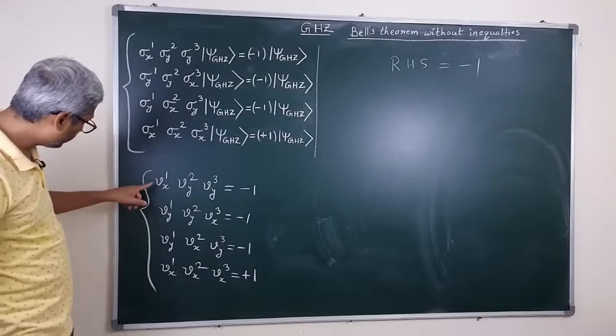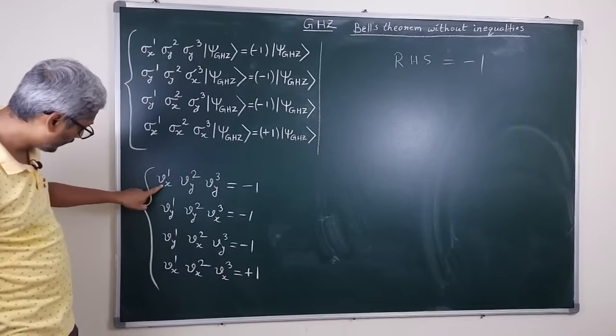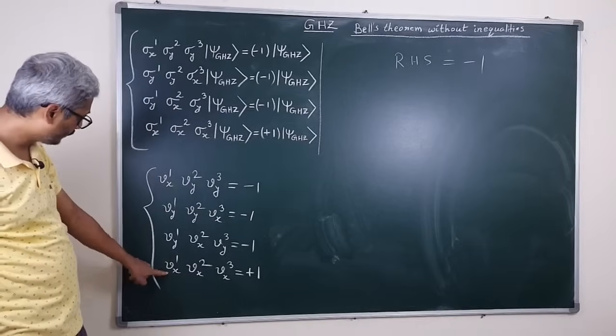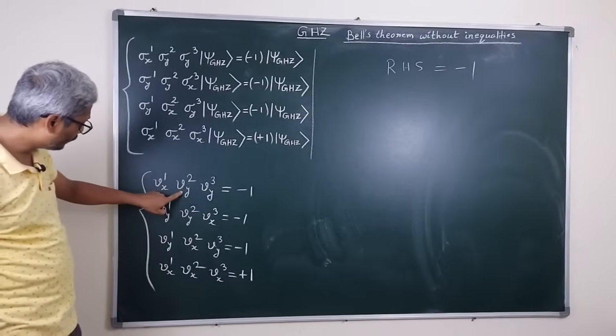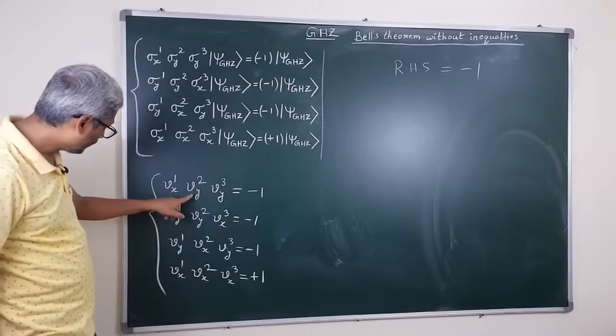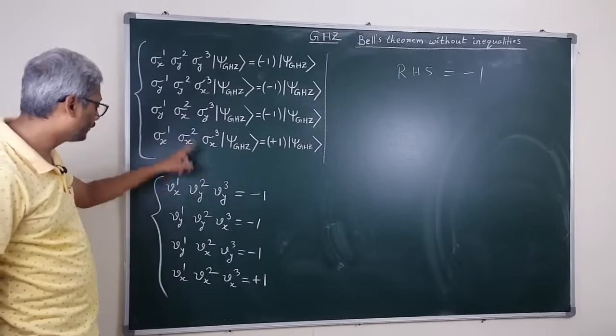Clearly we can see that this Vx1 appears again here, so it will be Vx1 square. Vy2 also appears twice, here and here, so it will be Vy2 square.